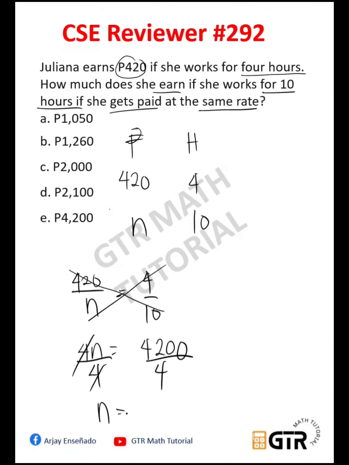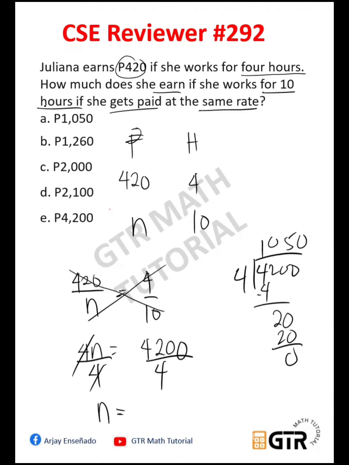Okay, so therefore, the value of N is 4,200 divided by 4. We have 1 times 4, we have 4. Subtract. So we have 0, bring down 2. 2 divided by 4, so that is 0. Bring down the another 0. 20 divided by 4 is 5. 5 times 4 is 20. So just copy the remaining 0. The answer is 1,050, letter A.